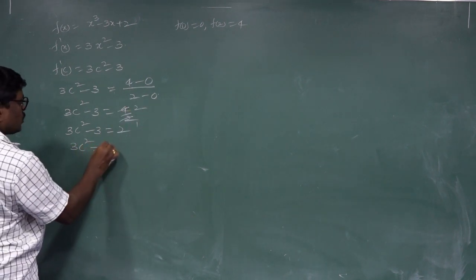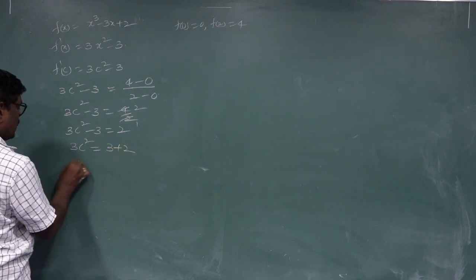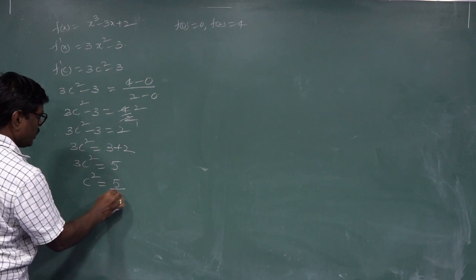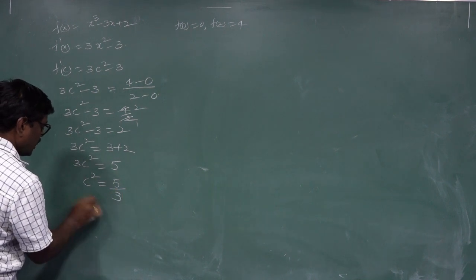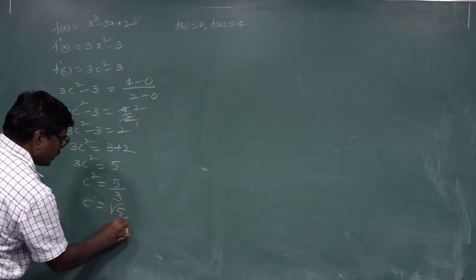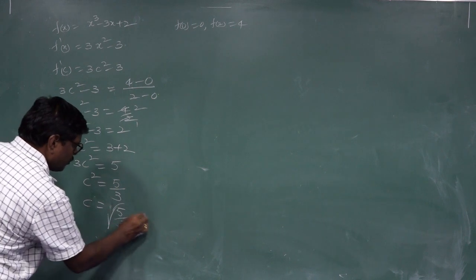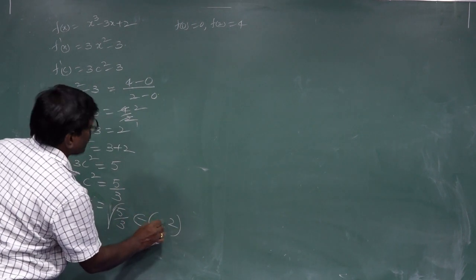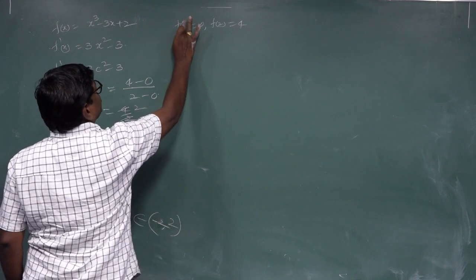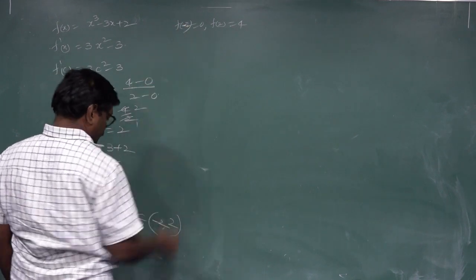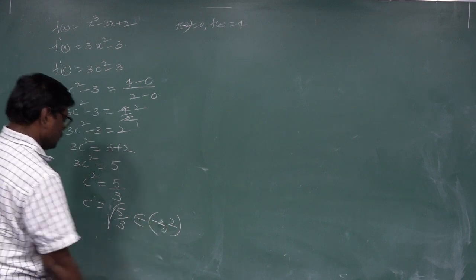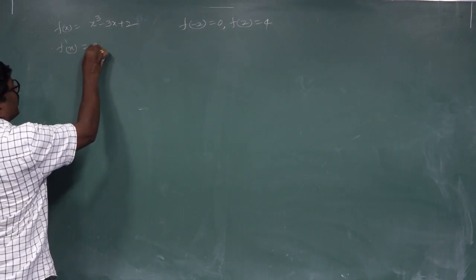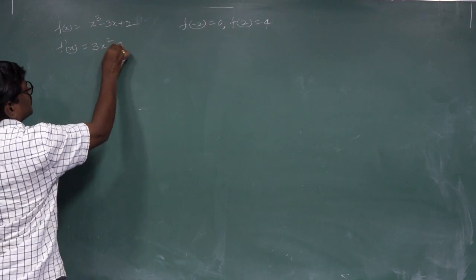3c square equal to 3 plus 2. 3c square equal to 5. C square equal to 5 by 3, so C equal to root of 5 by 3, which belongs to (0, 2) and (-2, 2).